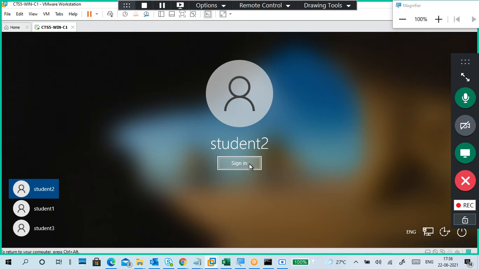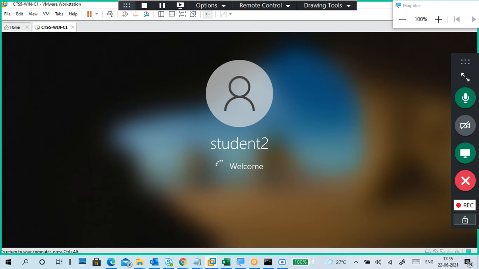So I'm logging in again, signing in again. I will try again. By this time maybe it may clear the caches. Otherwise, disk cleanup.